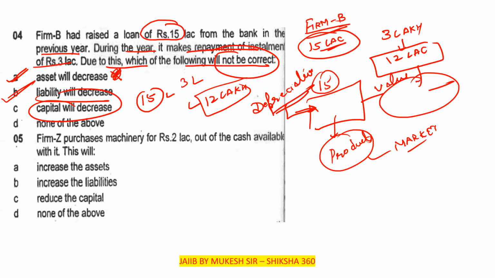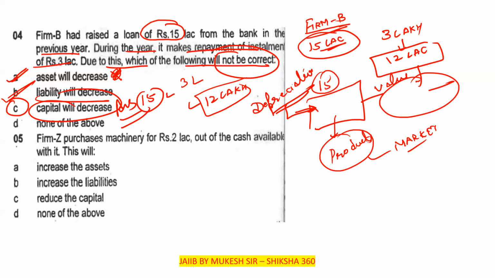So option C according to me is not correct. Which one is the not correct? Option C, according to me, will be the answer. You have to go through all these points very carefully, and only after that are you able to answer these questions.